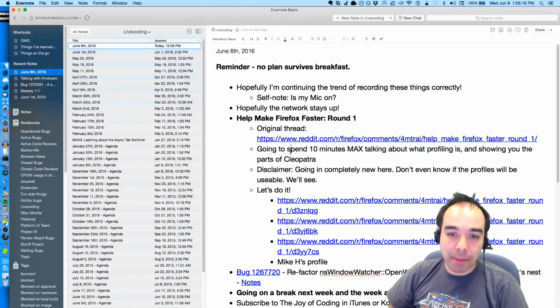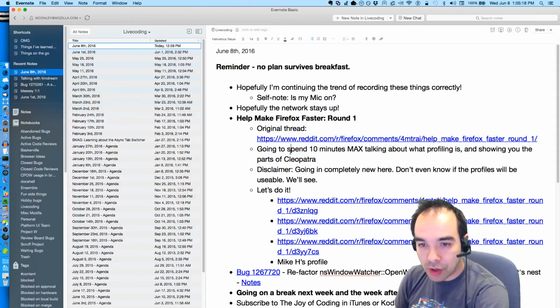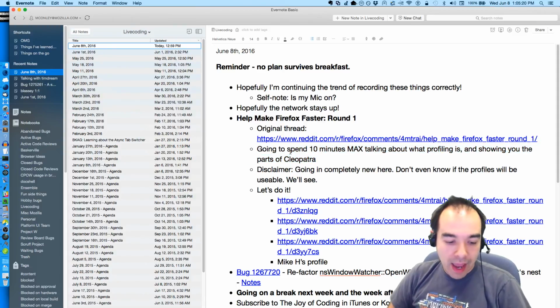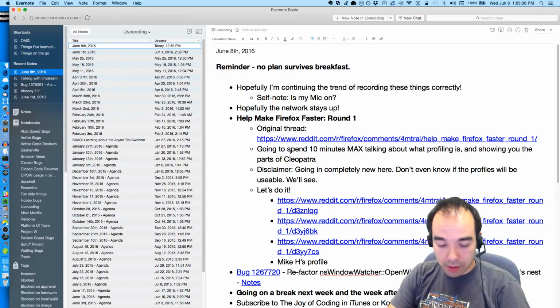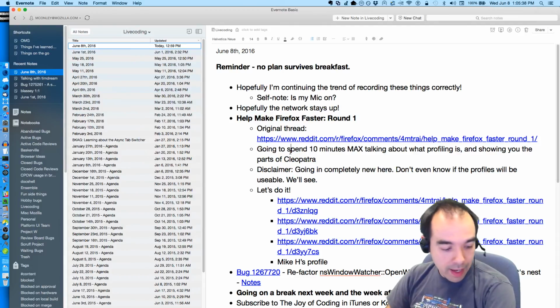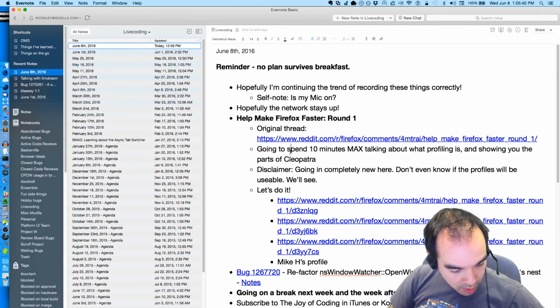So I want to spend about 10 minutes max talking about what profiling is and then touring you through the profiling tool we're mostly going to be using today. I'm going to set a timer. I don't want to spend too long doing this. I want to actually get into the analysis, but I don't want to do it unless people know what's happening. So that's why I'm going to do some explaining. So I've got a timer set up. I'm going to say go, and let's get started.